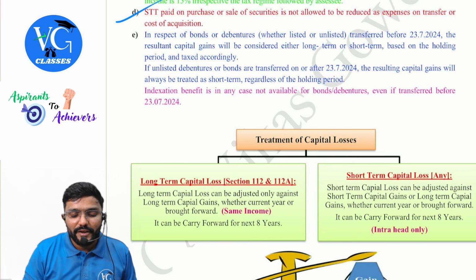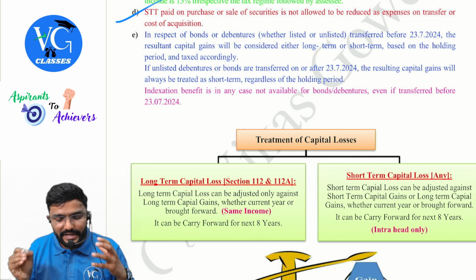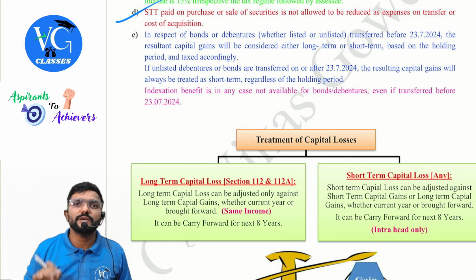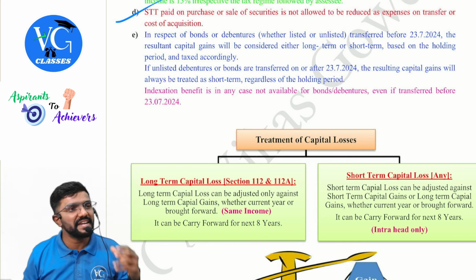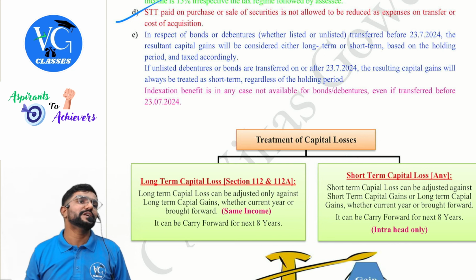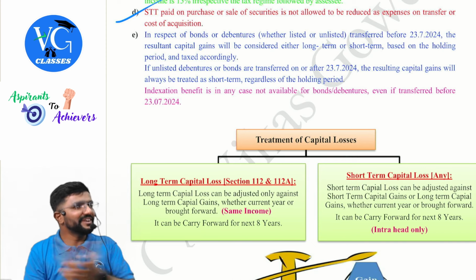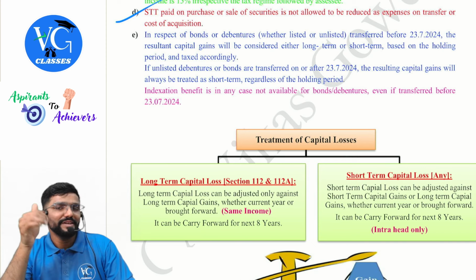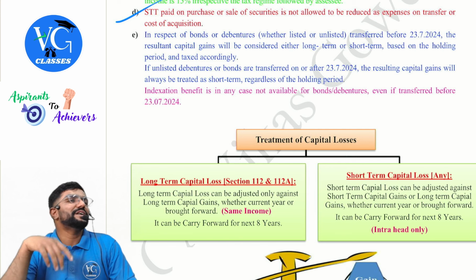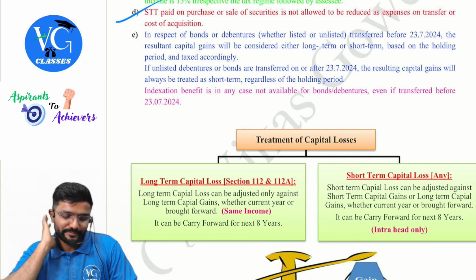Should I classify it as long term or short term if it is transferred before 23rd July? Yes. But if it is unlisted debentures or bonds transferred on or after 23rd July, then the resultant gain will always be short term. Don't even check the period of holding. Indexation benefit is in any case not available for bonds or debentures, even if transferred before 23rd July. If transferred before 23rd July, we may decide whether it is long term or short term, but even if it is long term, indexation is not available. But if it is unlisted bonds or debentures transferred after 23rd July, we don't care about the period of holding. It is always short-term gain under section 50AA.